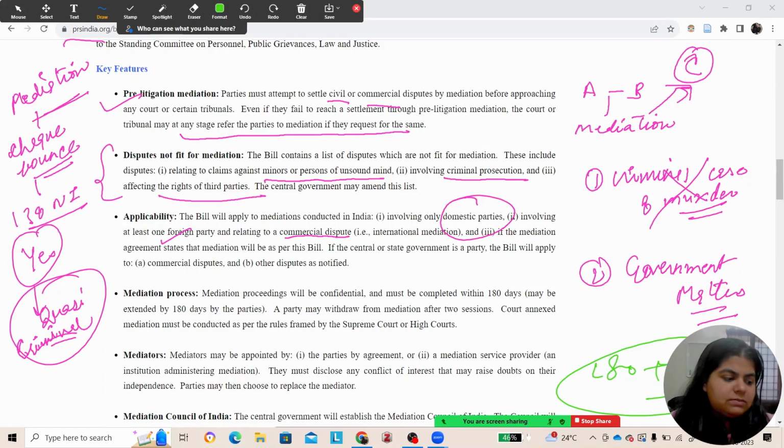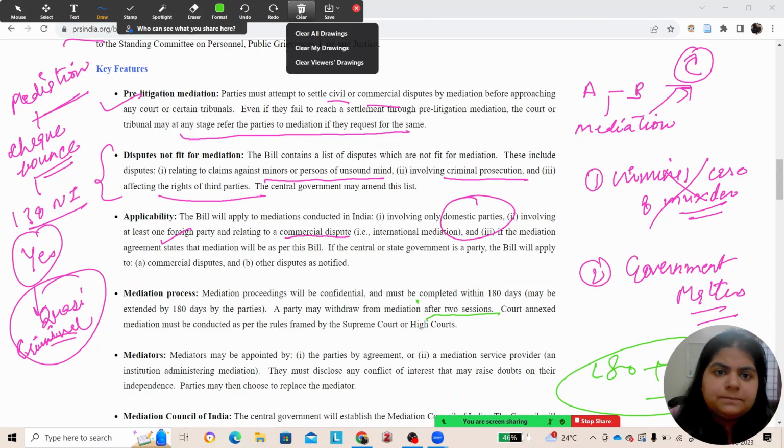And if it is not completed in 180 days, then on request of both the parties, an extension of 180 days can be given, but maximum 360 days, that is, within 1 year mediation has to be completed successfully. And a party can withdraw from mediation after 2 sessions. If the party feels that I am not comfortable with this mediation, the party may withdraw from it, but after 2 sessions.